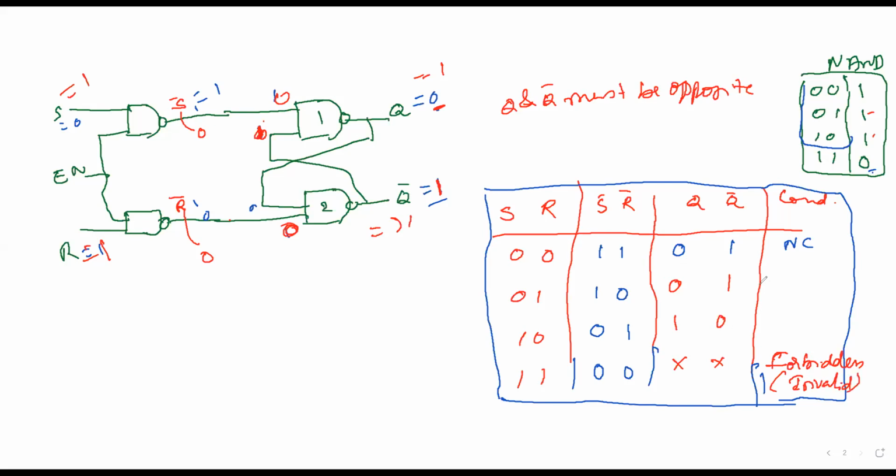Okay. And now this is called reset. And this is set. If output Q is equal to 0, then it is said to be reset. If output Q is equal to 1, it is going to be set, called set.